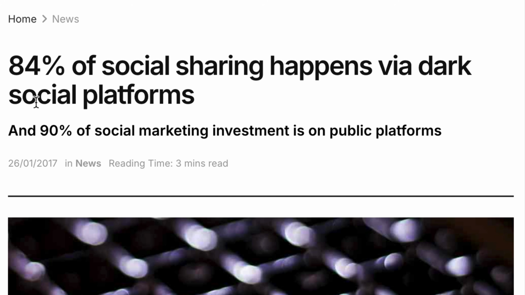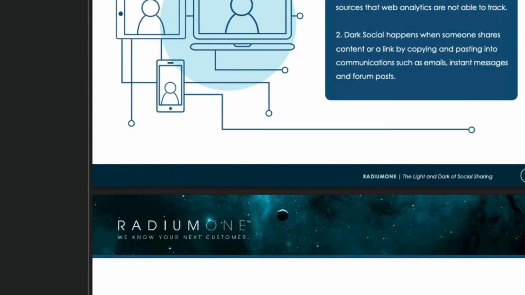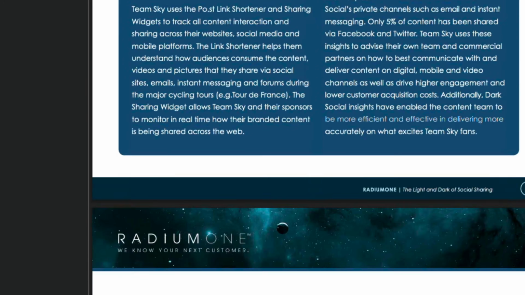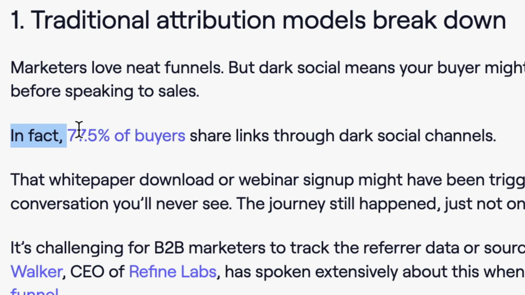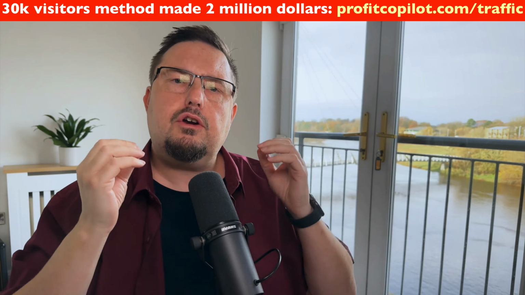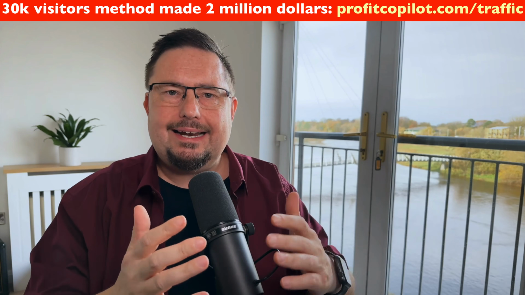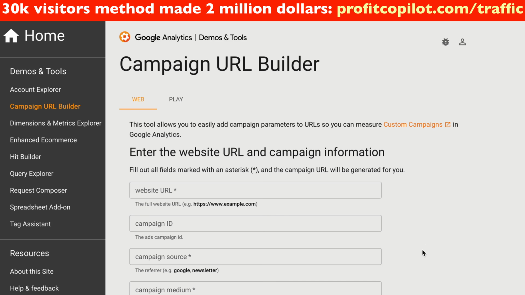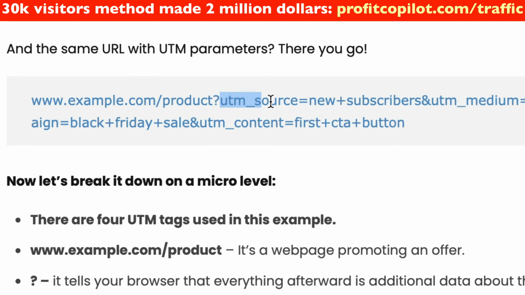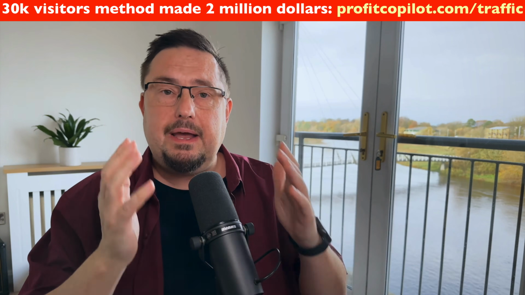You see, according to Media Marketing, 84% of all outbound content sharing happens via dark social channels, and Cognism found that 77% of buyers share links through dark social. So that means your content could be going viral across these dark social channels and you would never even know about it. And it's the type of traffic that converts into buyers. But the good news is you can actually track this type of traffic by using UTM links. And if you want to know more about that, then tell me in the comments and I'll go ahead and make that content for you.